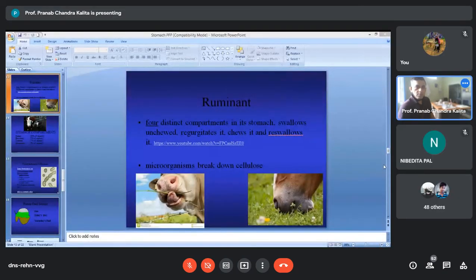Yes, sir. Okay. So, the non-glandular stomach is extensively developed in the ruminants. Ruminants, as you know, have four distinct compartments. The animal swallows, unchews, regurgitates, chews, and re-swallows. Why is it called ruminant? The main function is that microorganisms break down the cellulose.